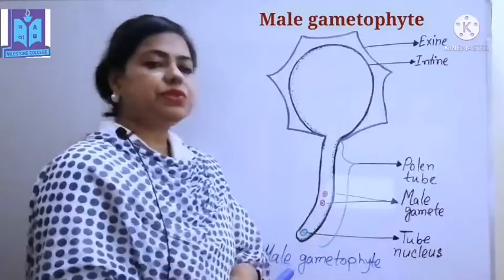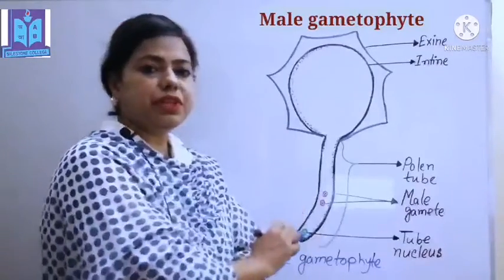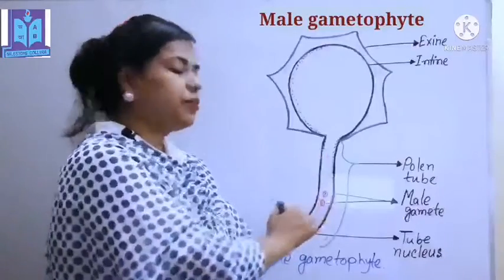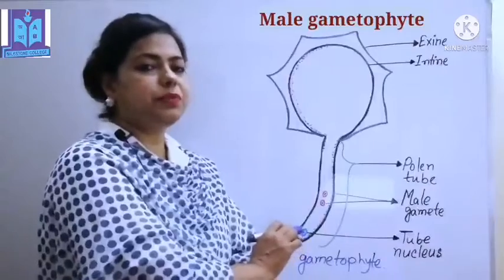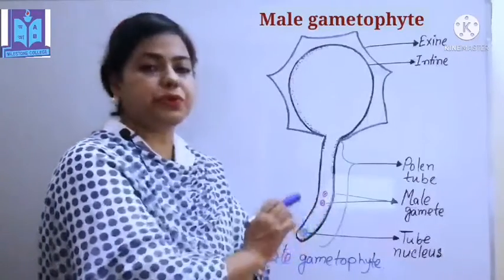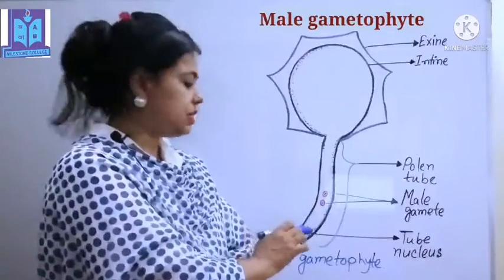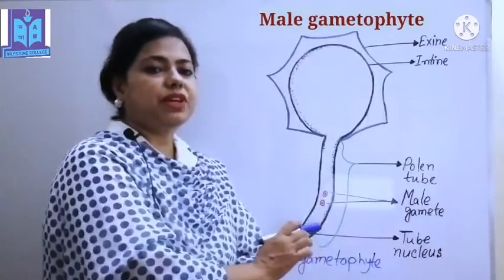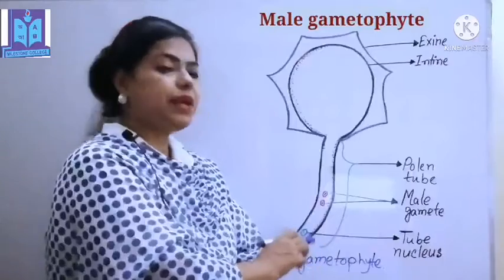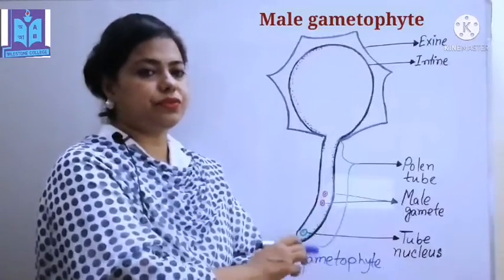After that, mitotic cell division occurs in the generative nucleus inside the pollen tube, and finally two male gametes are produced. These male gametes are produced from the generative nucleus. This male gamete participates in the fertilization process and helps to produce seed and fruit.